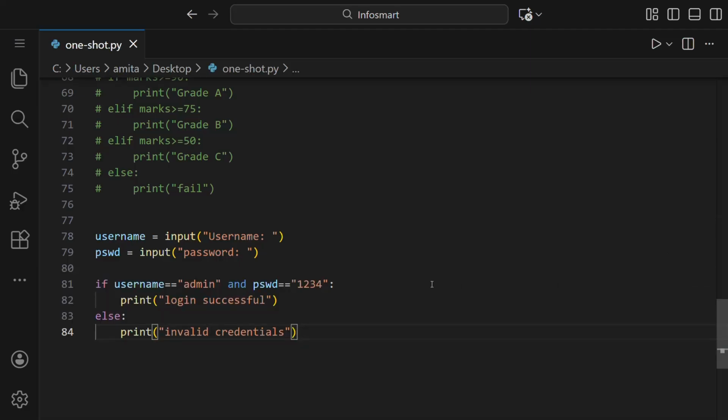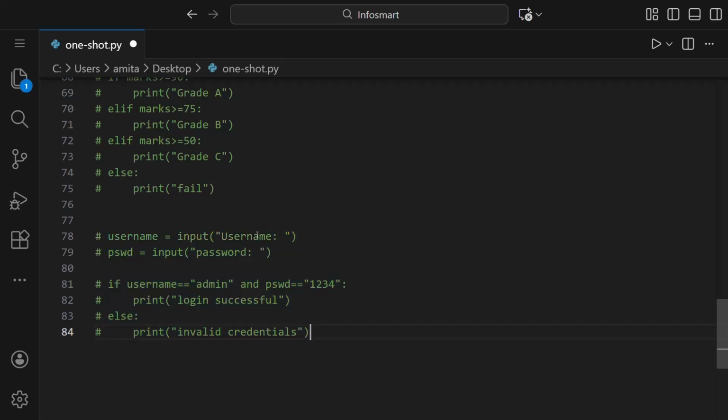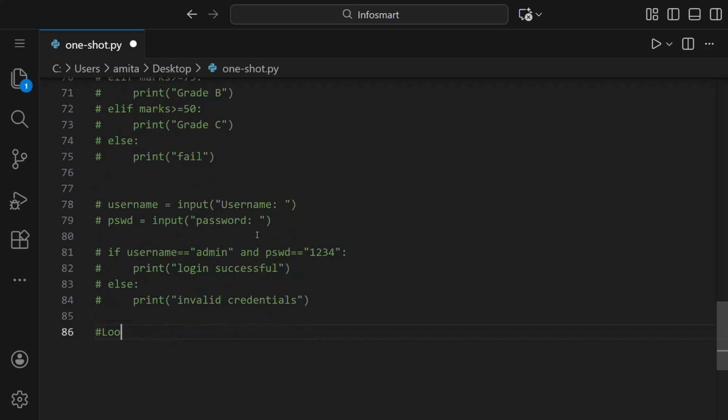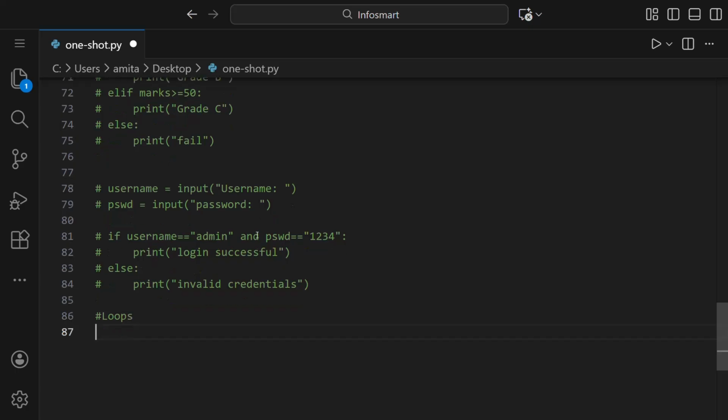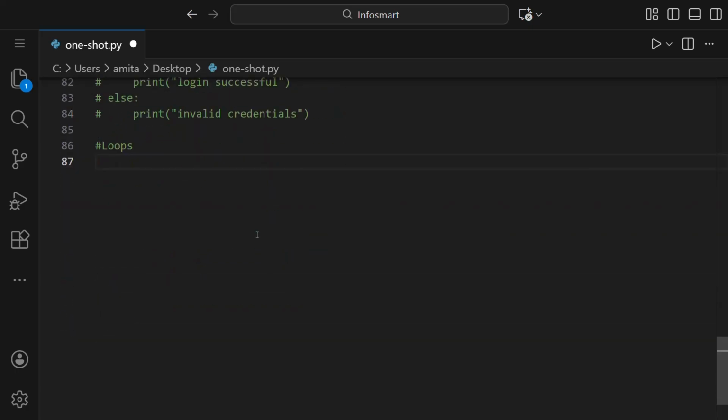Many times we need to repeat the same programming steps. For this, loops have been provided in Python. So next we'll learn to use loops. First, we'll be learning the for loop.